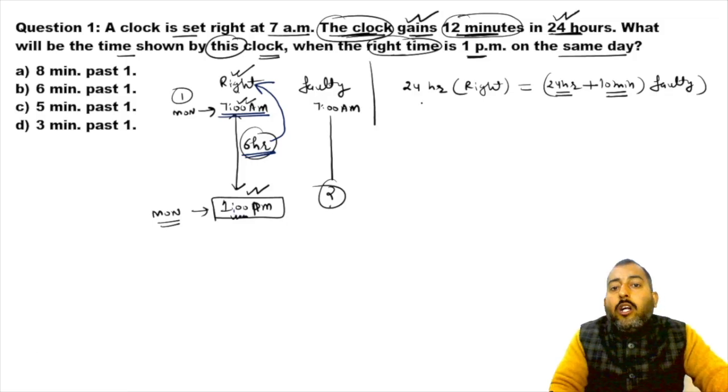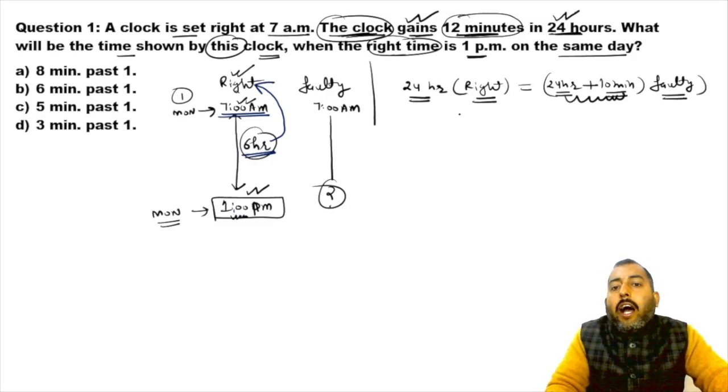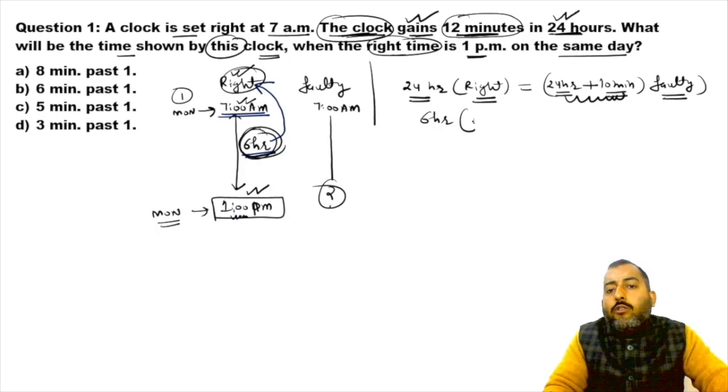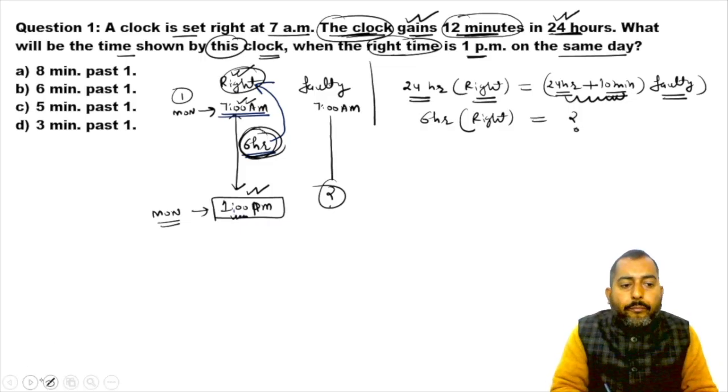I know 24 hours of right is equal to so many minutes of faulty. I want to inquire about 6 hours of right, because these 6 hours belong to the right clock. So 6 hours of right will be equal to how many hours of faulty? This is what we are looking for.